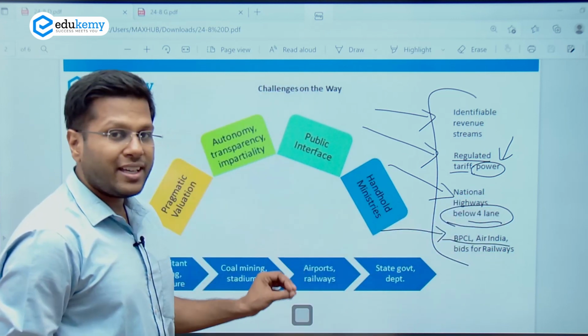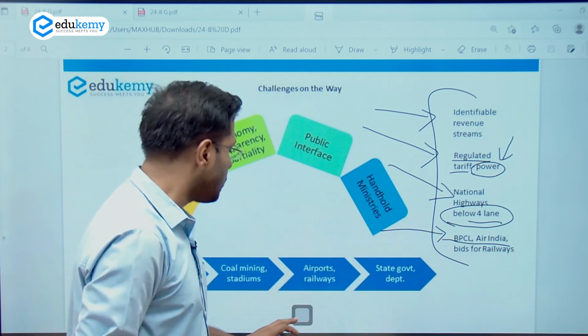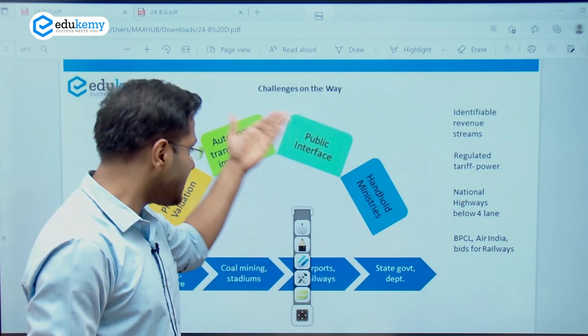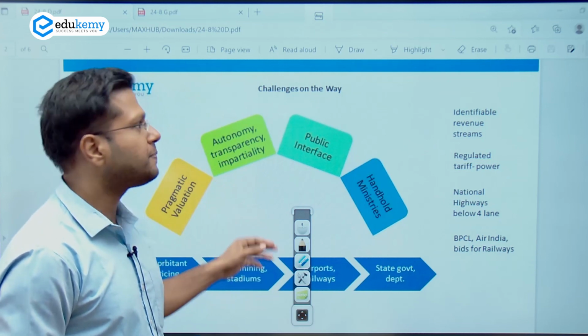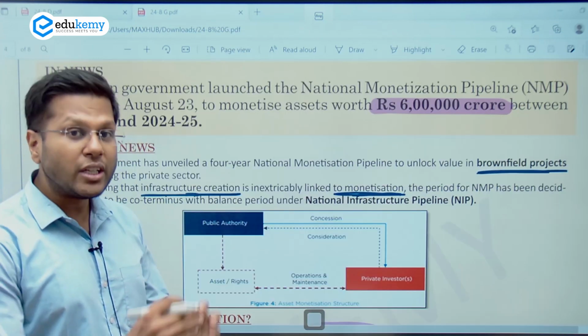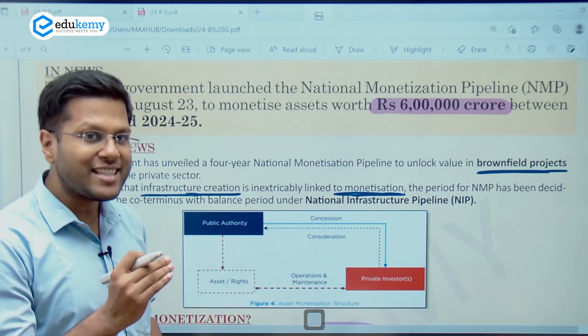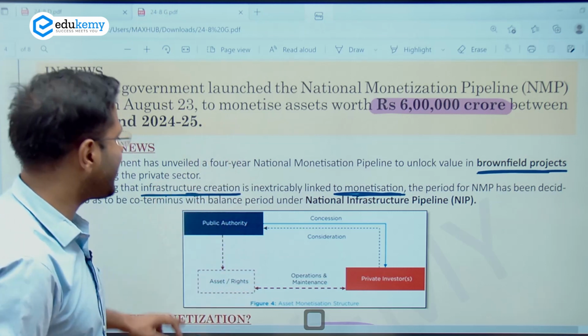And you have also seen the issue of BPCL and Air India, where the privatization bid is going so slow that we cannot expect it to pass very soon. And this is where the challenges are very similar in these government projects as well. After having understood the meaning of monetization, how the government is attempting this monetization up to 2025, and certain challenges associated, we will quickly go through the article that was present in the Gazette magazine, right?